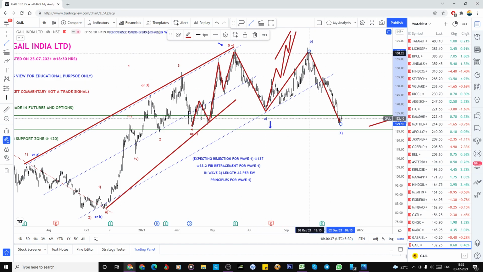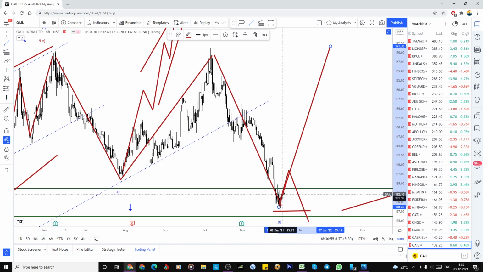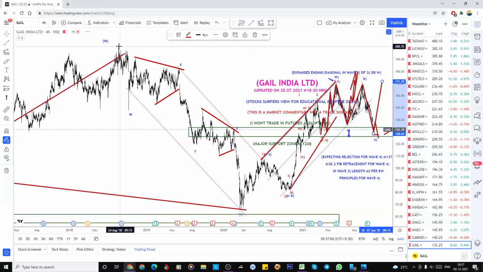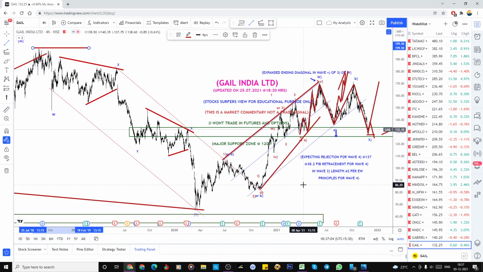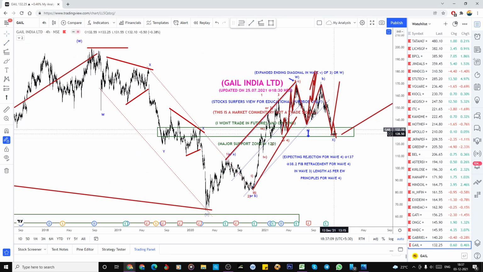If this is an A, and this is the B, we need a 5-wave structure to complete. That means maybe one more low can happen. Otherwise, if this is a W, and this is an X, then A, B, C has already completed and it has to shoot up. I'm already holding a position at 130. I bought it here itself. So I'm looking for the target of nearly 200 to break. This previous high has to break. But mind you, this is an investment stock. I'm looking for one ABC set, one ABC has got completed.